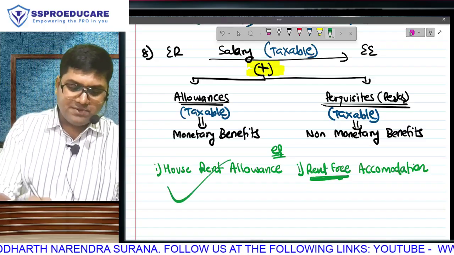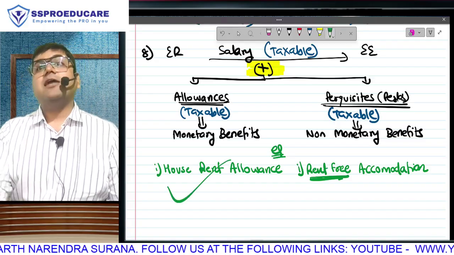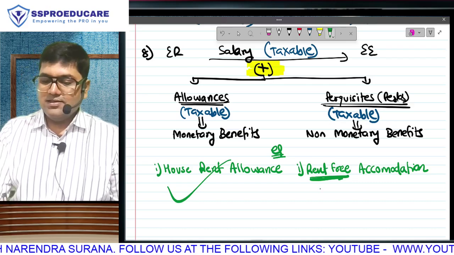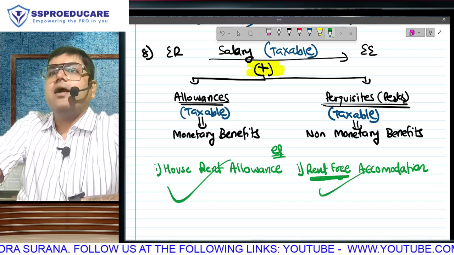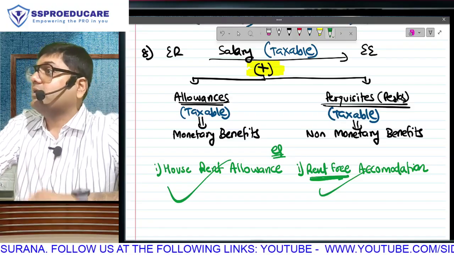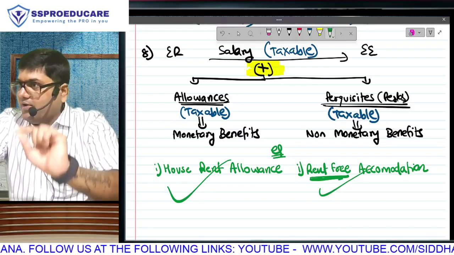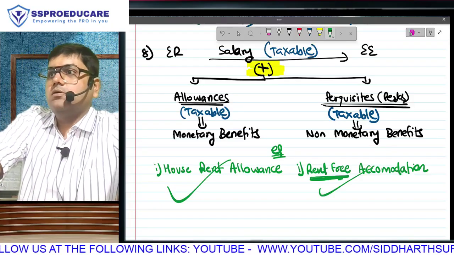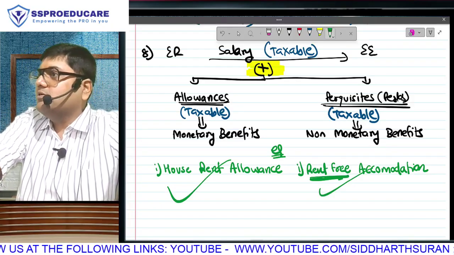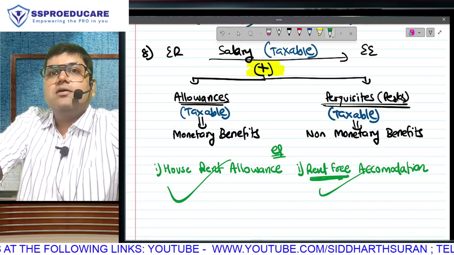Here he is himself giving me money. So that money will be added in my 1 lakh. Here he is not giving me money, he is giving me the benefit in kind. But because of that, how much am I saving? The logic is simple. If I go and acquire this asset with my own funds, how much would I have to spend? That amount which I have saved is going to be added in my taxable salary.